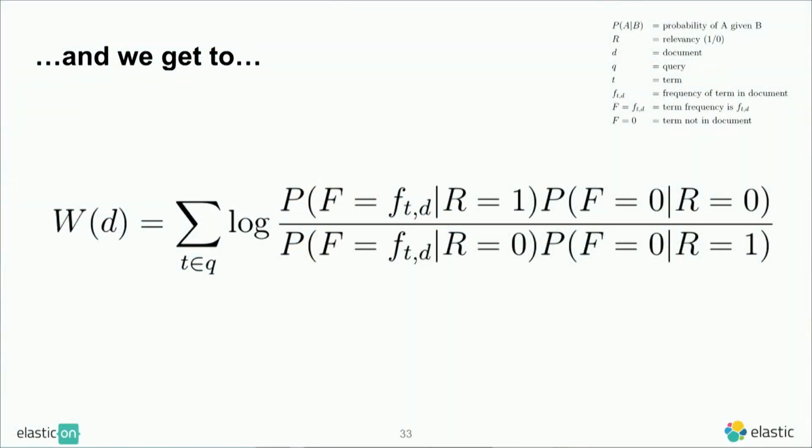But what's the useful result that we actually get? So we had this huge matrix, but we probably cannot ever get that. So we apply a lot of tricks. What we end up with is something like this. The first thing that you might notice is that on the right-hand side, it doesn't say probability anymore. It says weight. The reason is that at some point, we got rid of this whole probability thing, and we don't actually need that, because the only thing we need is something that would order our documents the same way that we would order them if we had the true probability.